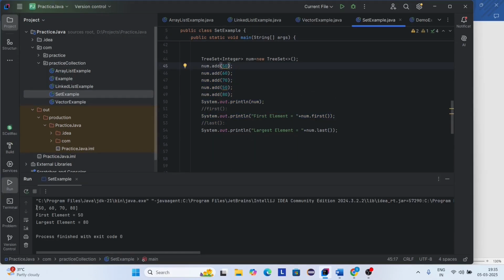Here you can see it prints all the elements in sorted order, and it removes the duplicates as well. Here you can see the first statement is used to print the smallest element from this set, and the next printing statement is used to print the largest element from this set. So it prints 80.